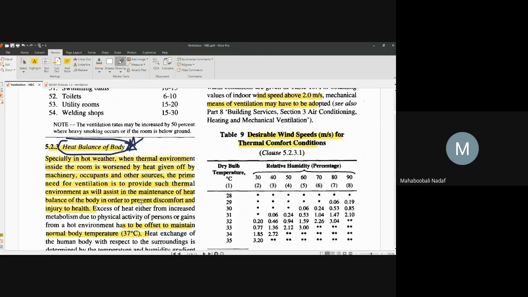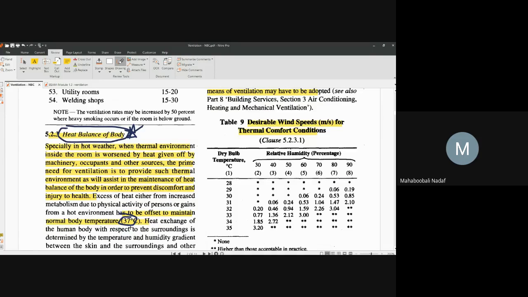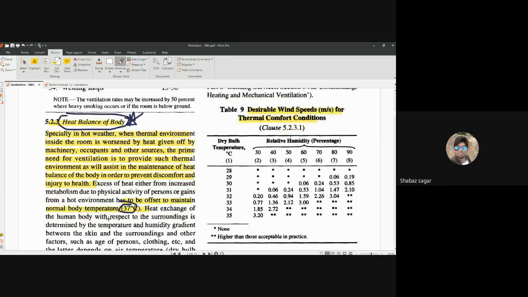Simple. Whatever the temperature condition, cool or hot, your body is automatically adjusting to maintain the normal body temperature. That is 37 degrees Celsius body temperature.